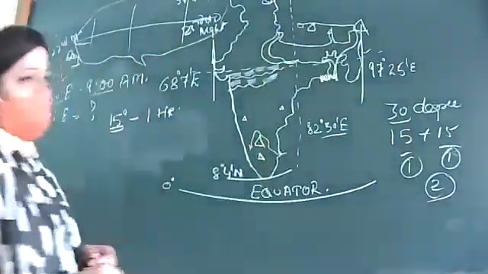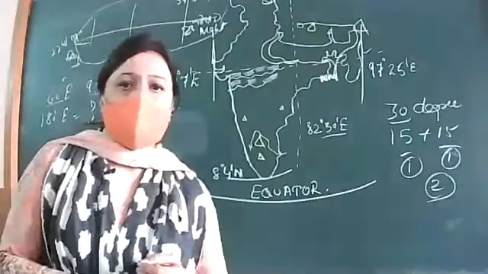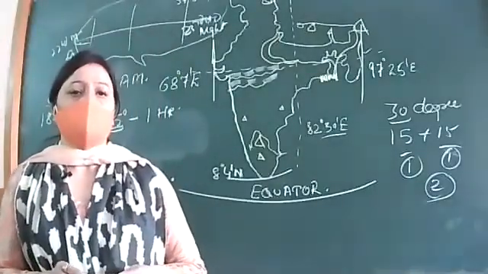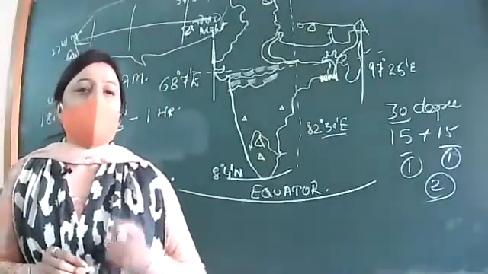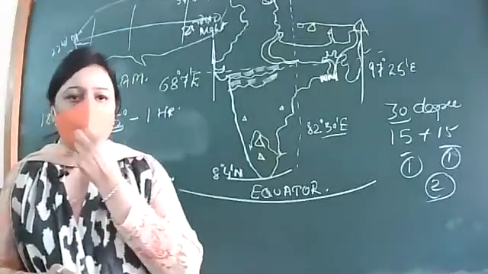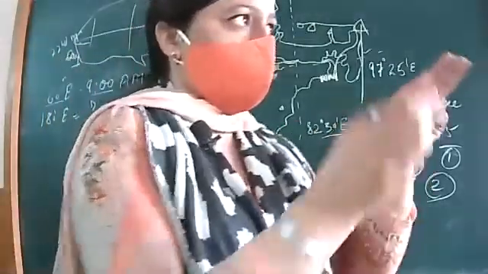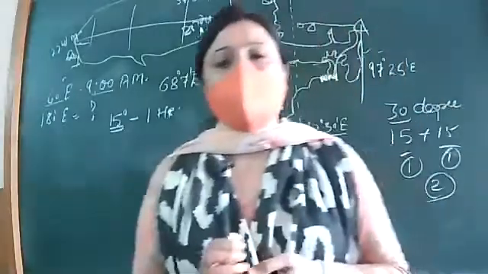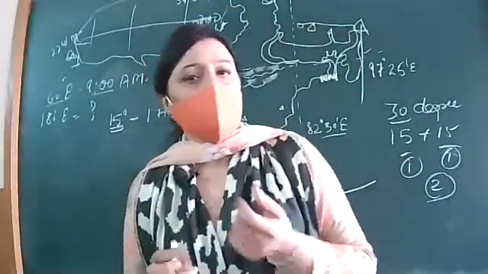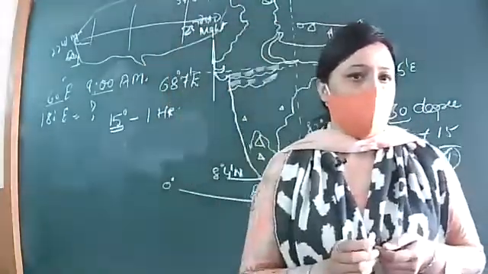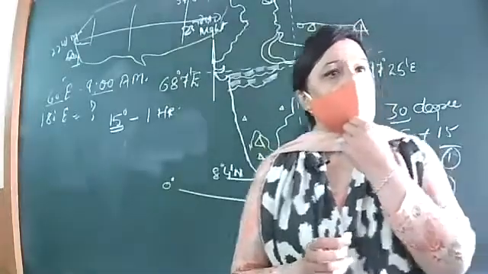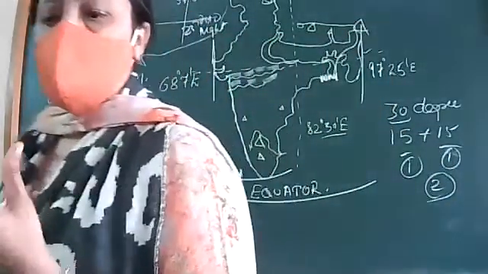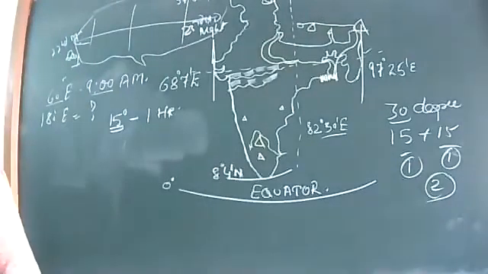Yamuna is a prominent tributary of river Ganga. Name two small streams which collectively make river Ganga. When they meet each other, Alaknanda and Bhagirathi, these two rivers meet, and then what is formed? Ganga river is formed. Okay.